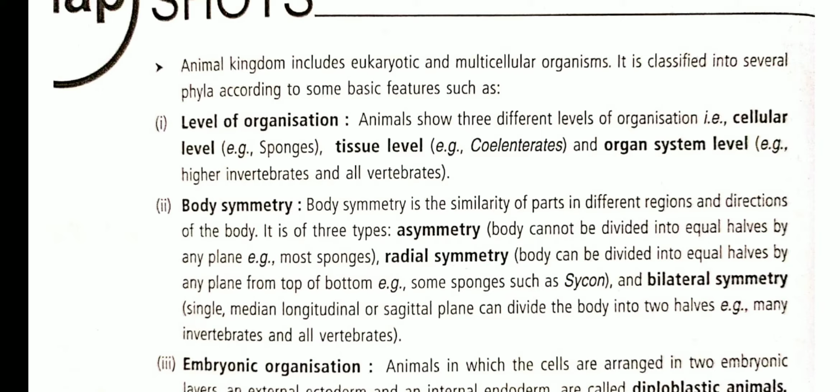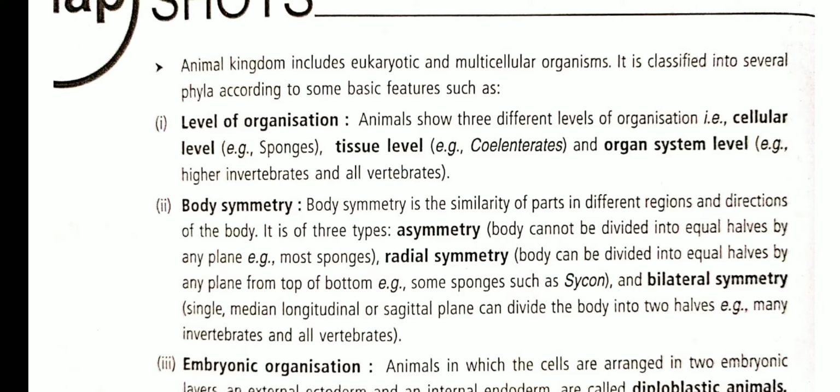The animals, as I told you, are multicellular, meaning many eukaryotic cells are present, and these show different levels of organization. The first level of organization is the cellular level, in which the cells are aggregated to form the animal body, and this level of organization is present in the sponges only. The second level is the tissue level, in which the cells are differentiated to form different tissues, and these tissues perform different functions in the animal body.